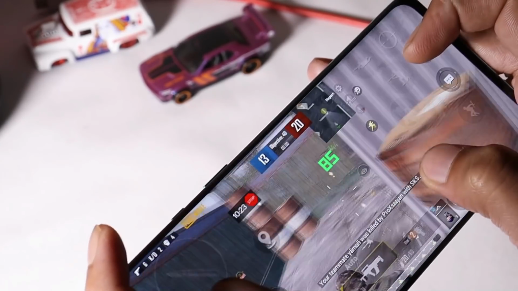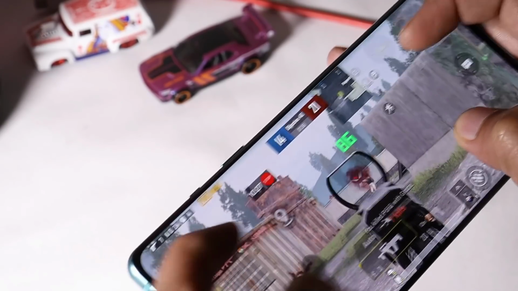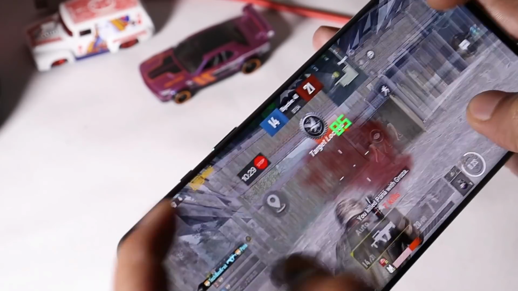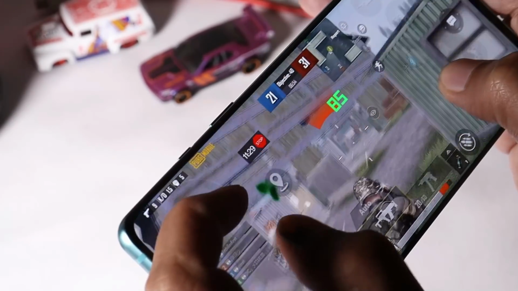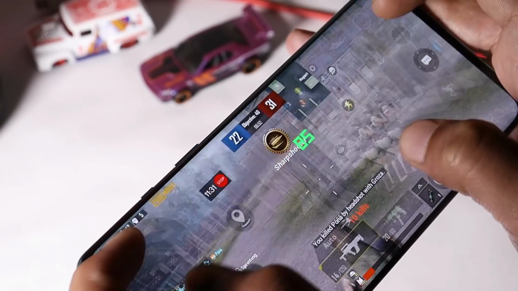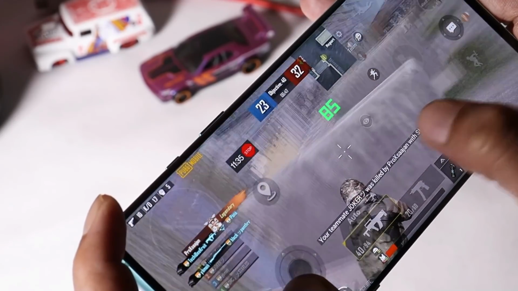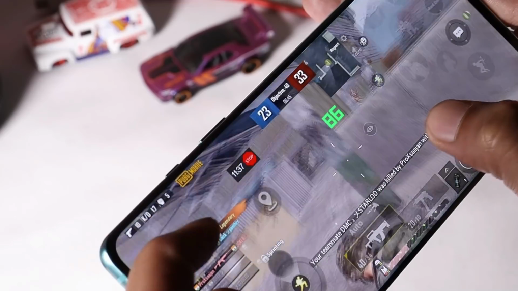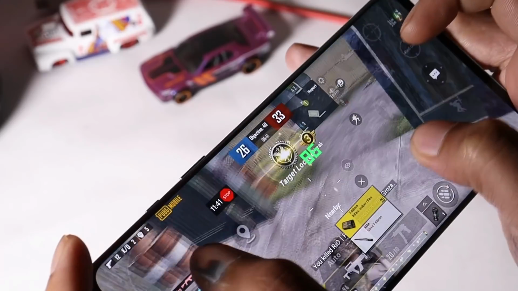The red team is in the lead. Dead. I need a weapon. Killing spree for the red team. Nice shot.